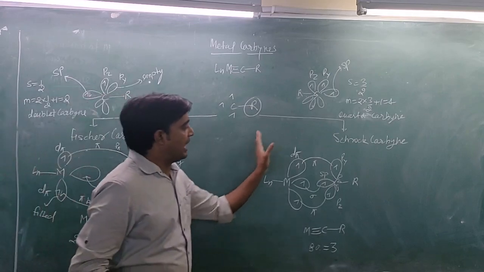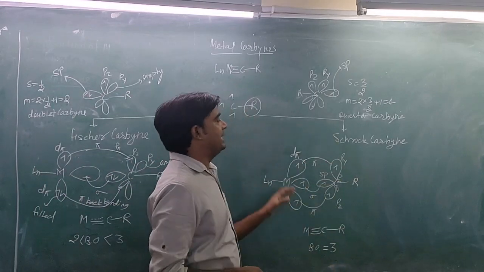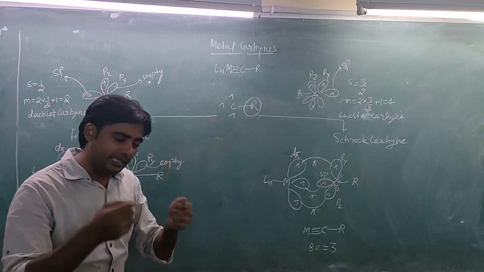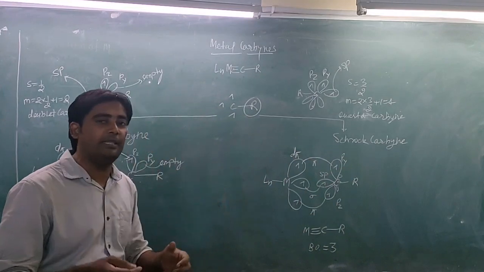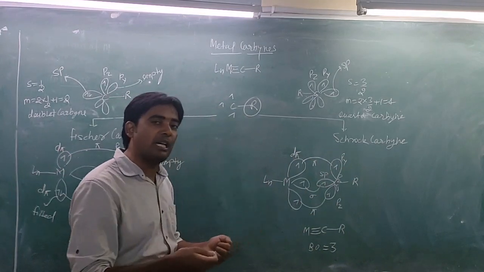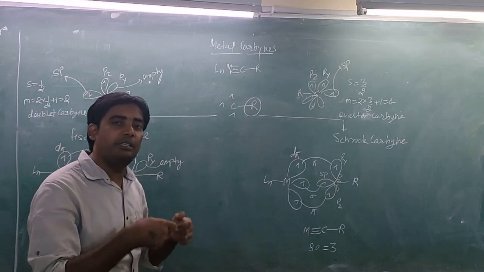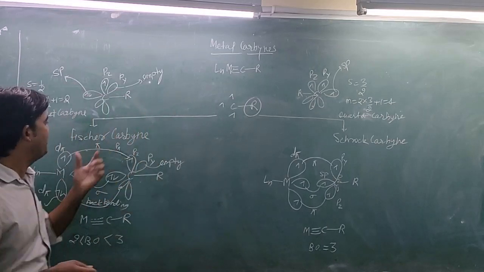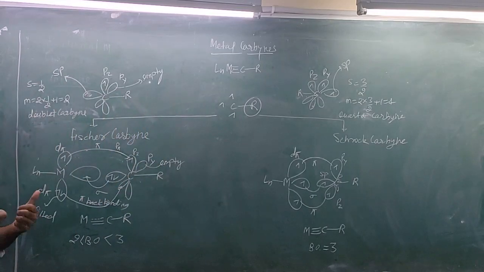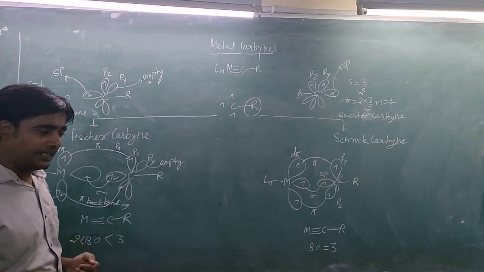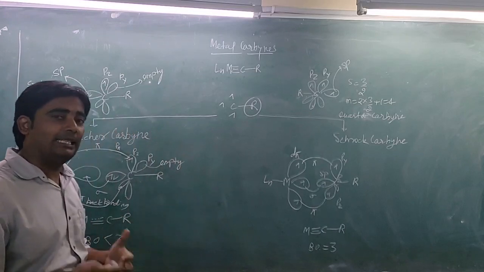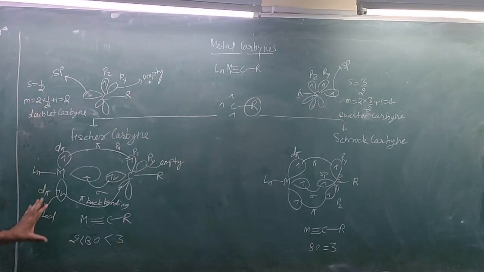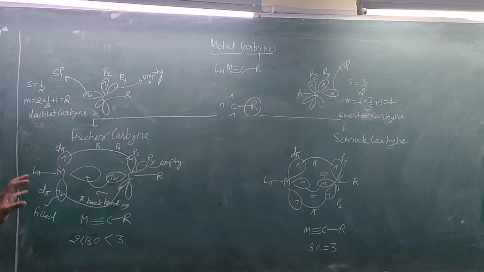This type of carbyne is known as a Schrock carbyne. You need to remember that in a Schrock carbyne, the carbyne will be in quartet form, and in a Fischer carbyne the carbyne will be a doublet carbyne. Mostly we generally study the Fischer carbyne only, which is the popular carbyne and is also known as a simple carbyne complex.